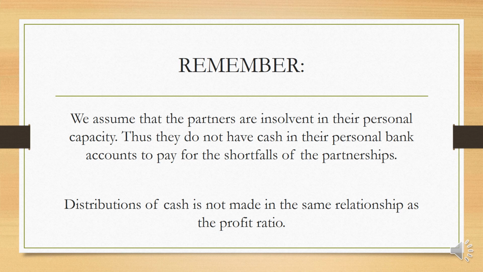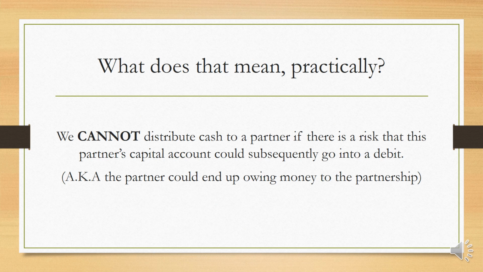And then another important fact to remember is that distributions of cash are not made in the same relationship as the profit ratio. As we go through the example, you'll see what I mean. And then just another simple point to remember, you cannot make a distribution to a partner if there is still a remaining risk that this partner's account could go into a debit after.